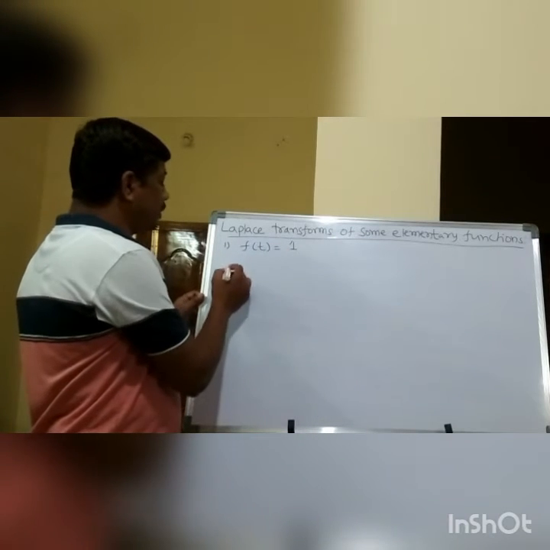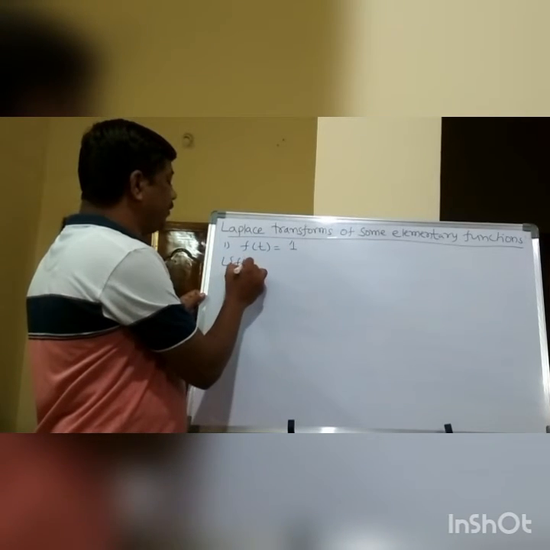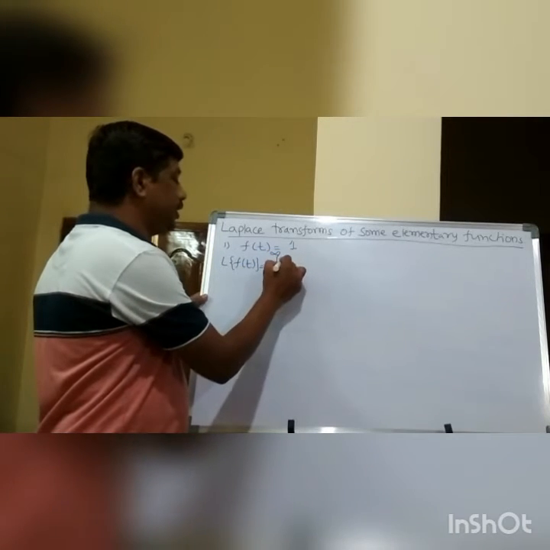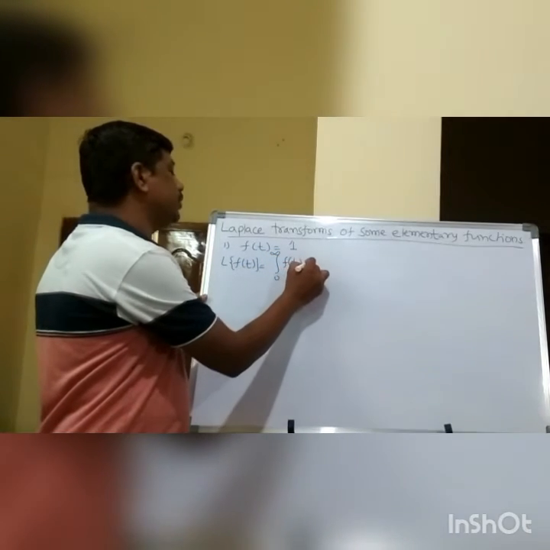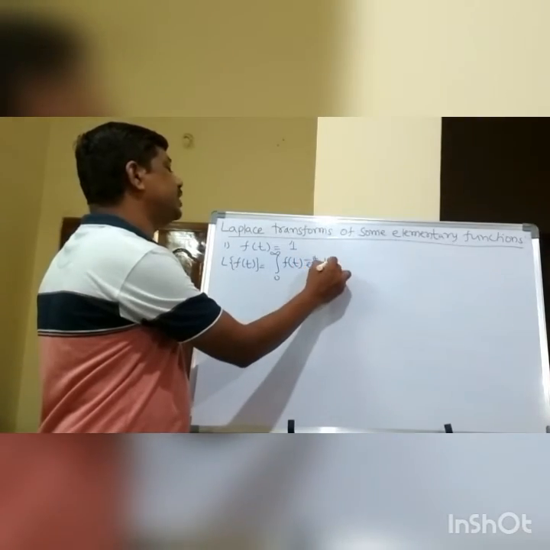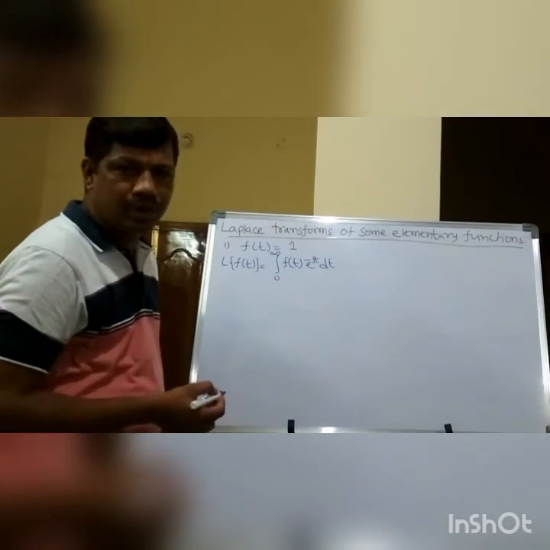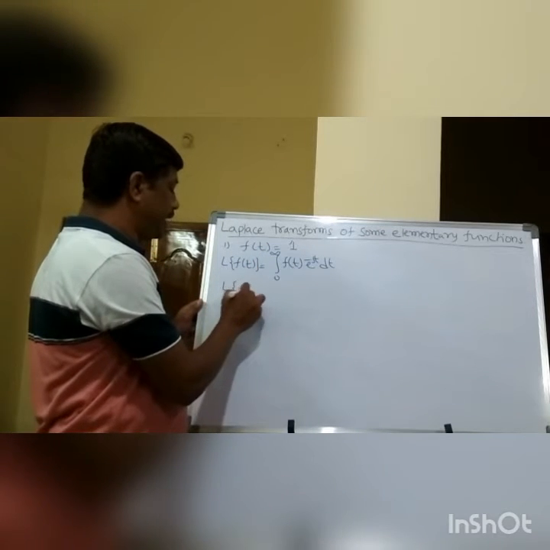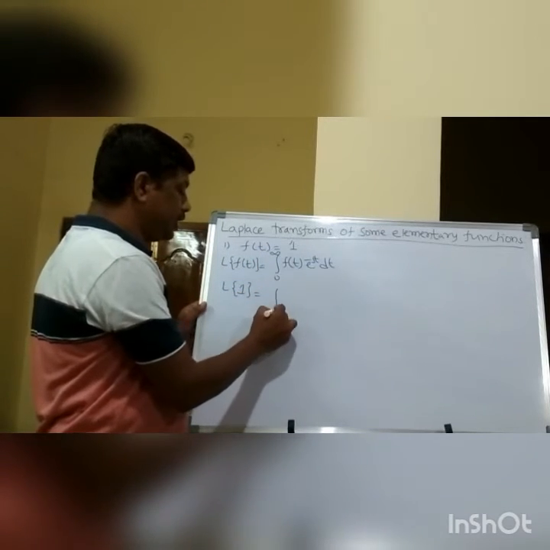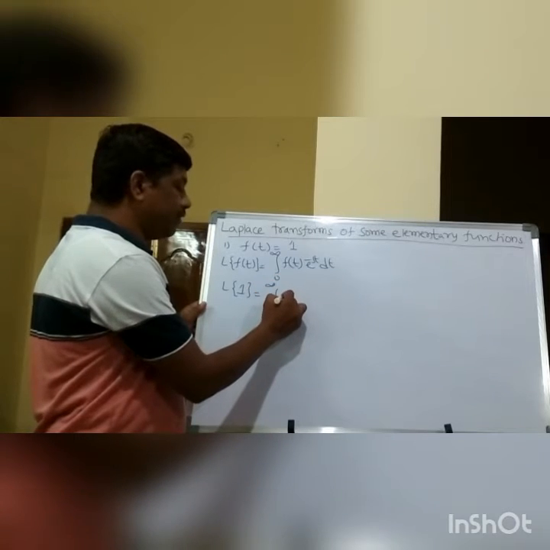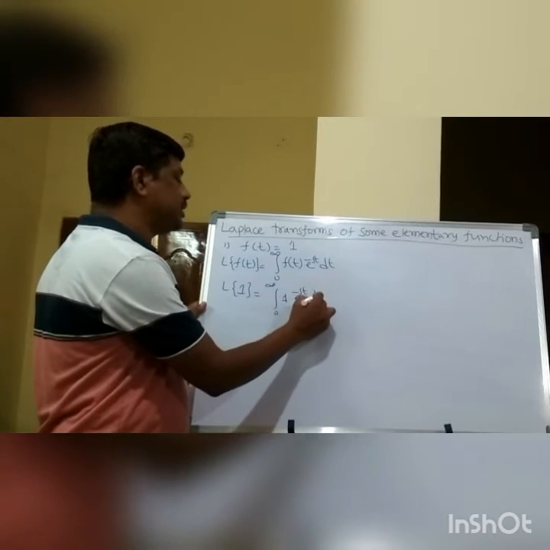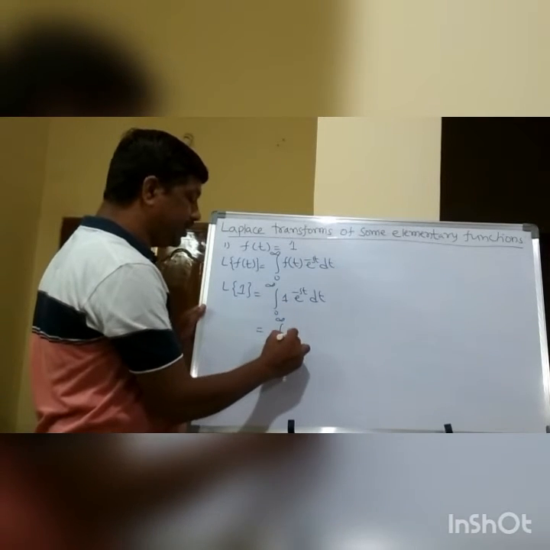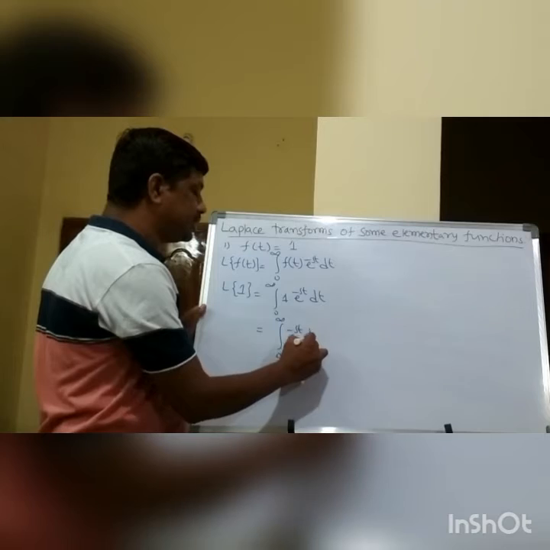We know that Laplace of f(t) is equal to the integral from 0 to infinity of f(t) into e to the power of minus st dt. In f(t) I have 1, so Laplace of 1 is equal to the integral from 0 to infinity of 1 into e to the power of minus st dt.